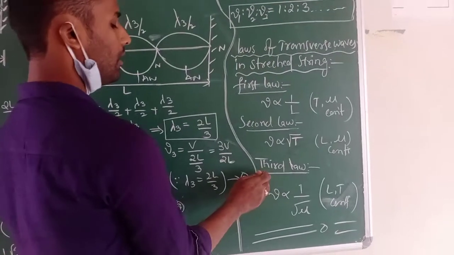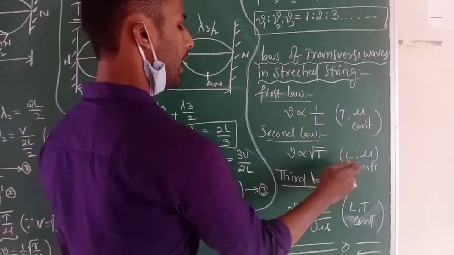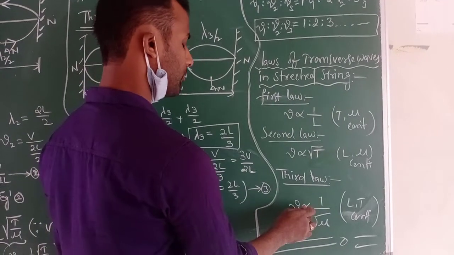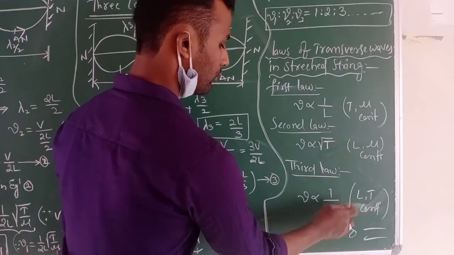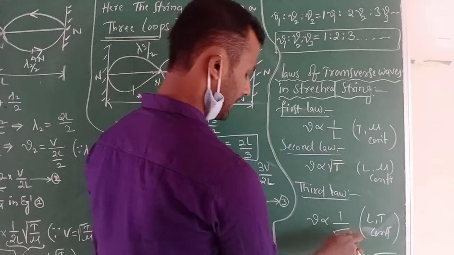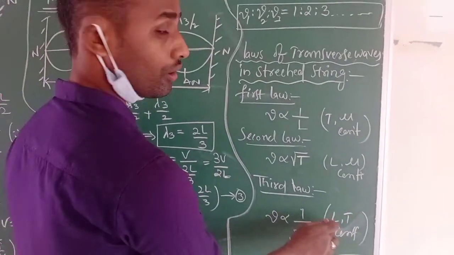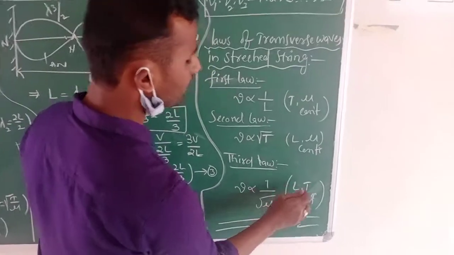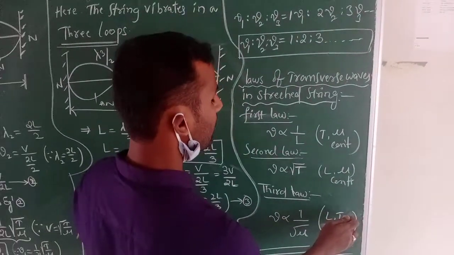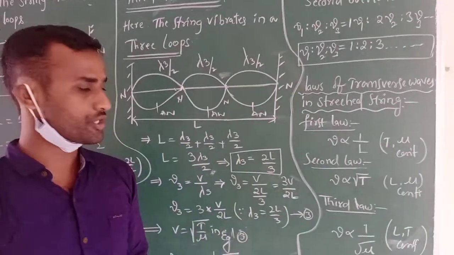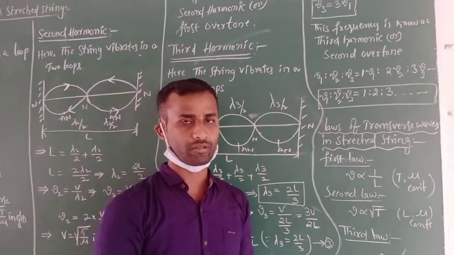The last, third law states that the fundamental frequency is inversely proportional to the square root of the linear density of the string, when the length of the string and the tension in the string are constant. This is a very important question in the board examination, for 8 marks. Thank you.